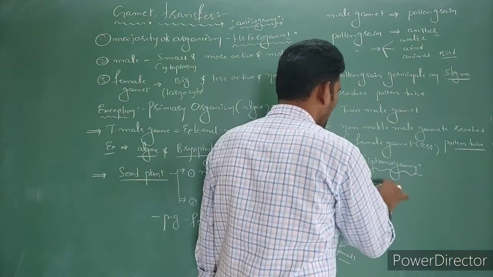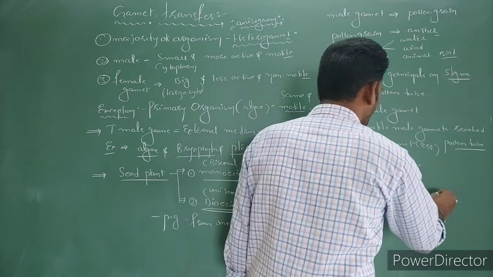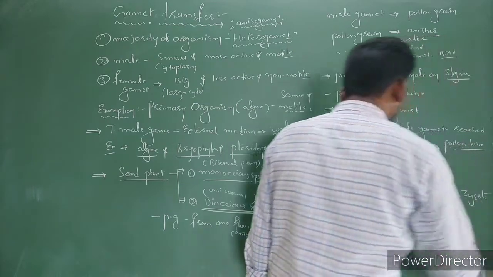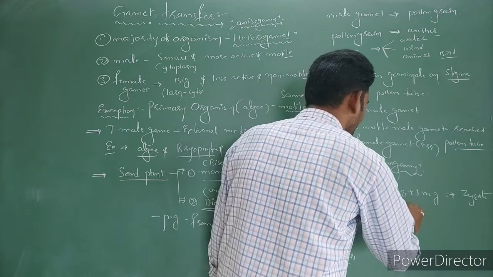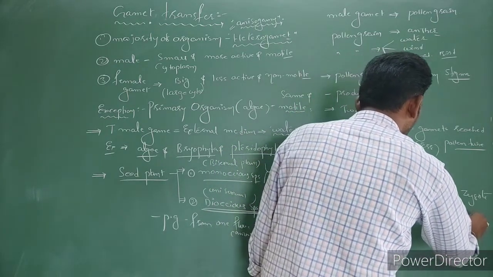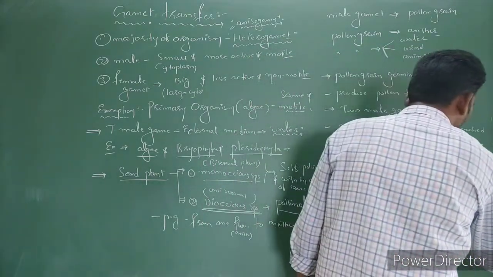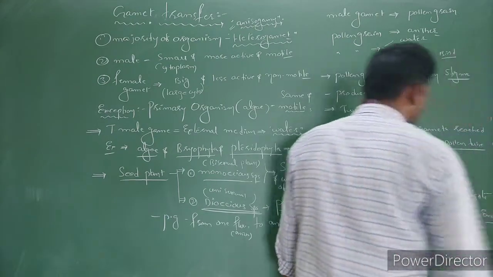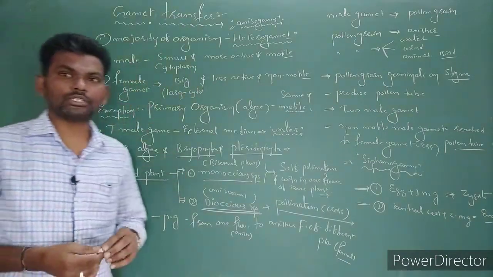In this, two male gametes are there. One male gamete is going to fuse with the egg cell to form the zygote, and the second male gamete is going to fuse with the central cell to form the endosperm. So this is actually regarding gamete transfer.